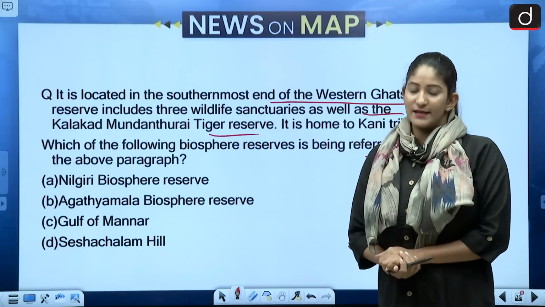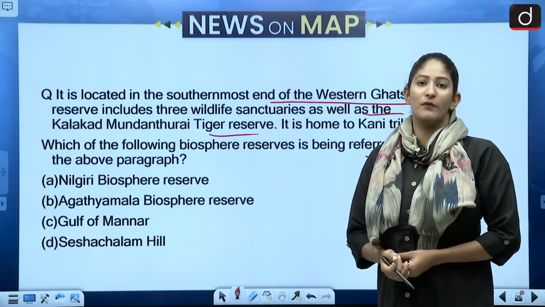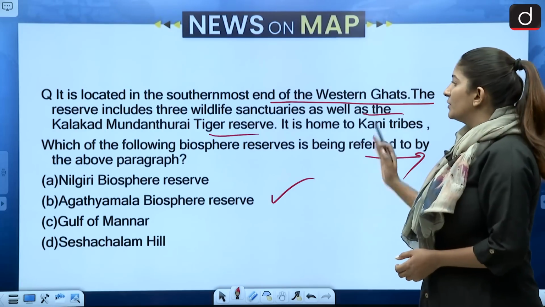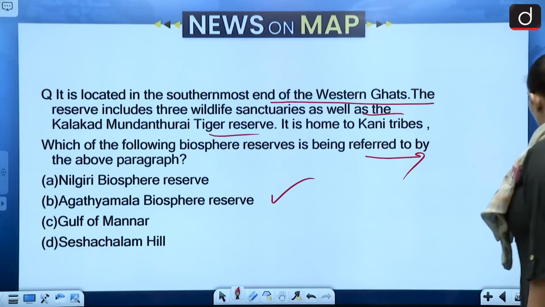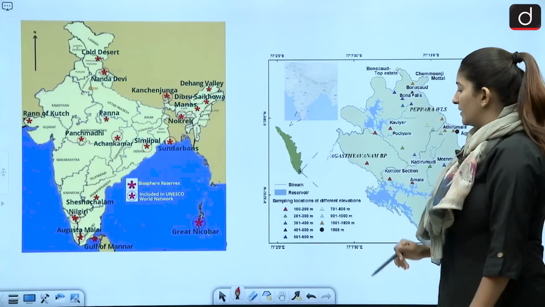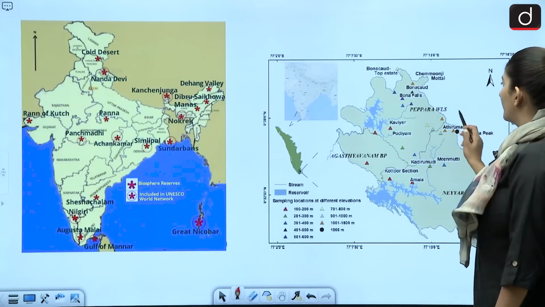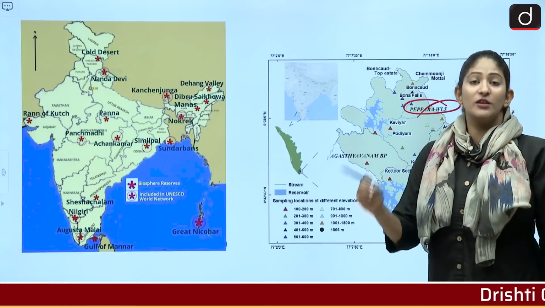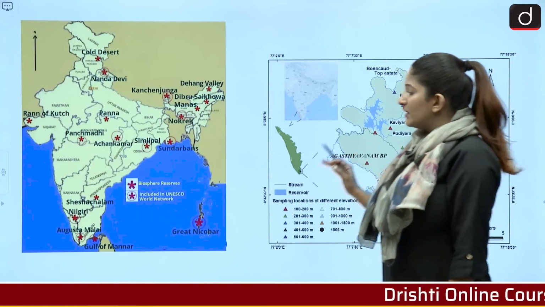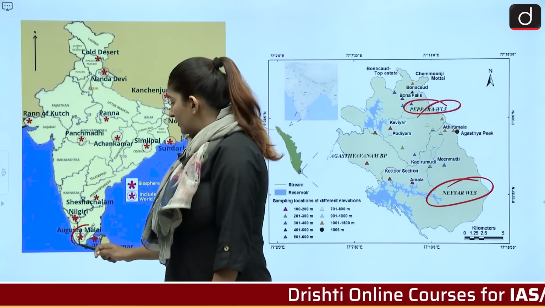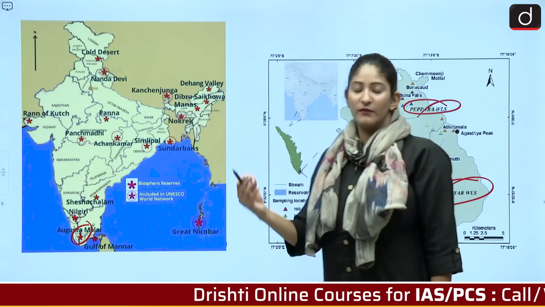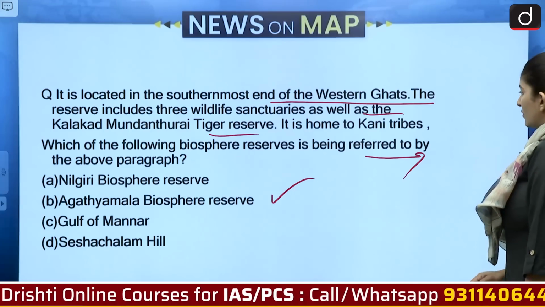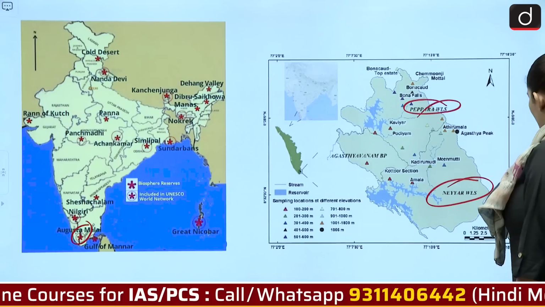Okay. So yes, if we talk about the southernmost region of the Western Ghats, Agasthyamala Biosphere Reserve is found over there. Also, it is home to the Kani tribes and it includes many important regions. This is the Agasthyamala Biosphere Reserve, consisting of Peppara Wildlife Sanctuary, Neyyar Wildlife Sanctuary, also the Shendurney Wildlife Sanctuary. And as you can see, here lies Agasthyamala, the southernmost Biosphere Reserve in the Western Ghats. It is also home to the Kani tribes. Option B here is the correct answer.